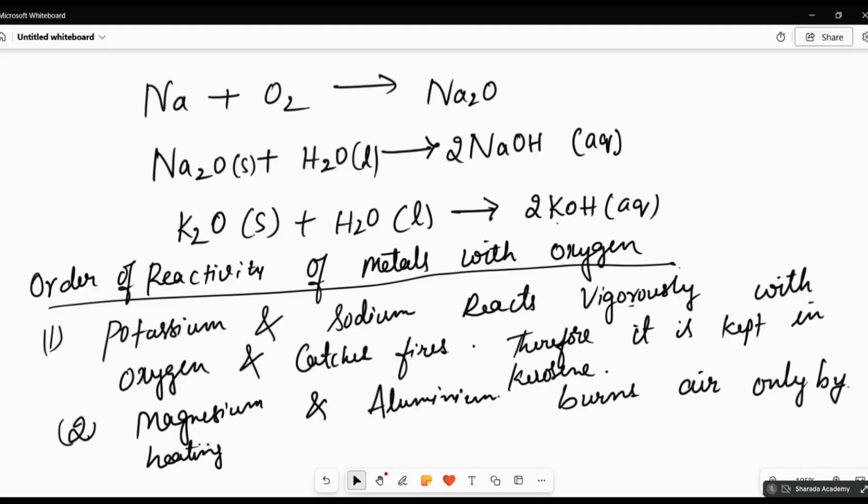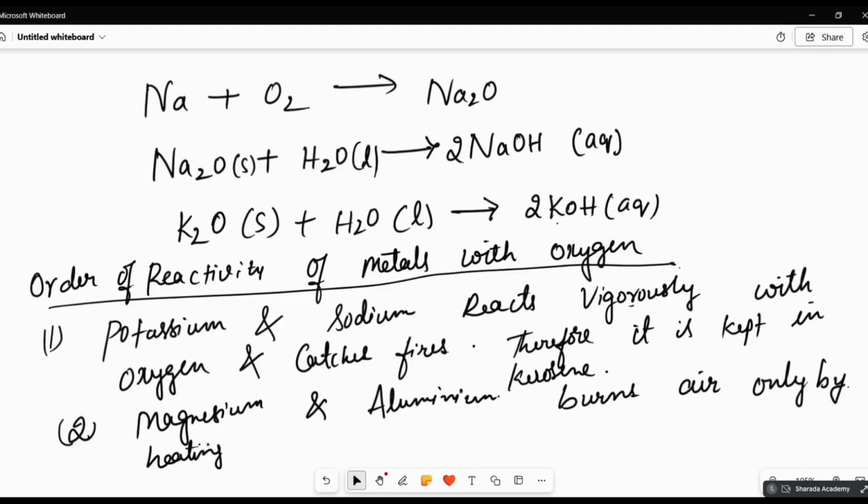When you heat it, burning in the air, magnesium oxide and aluminium oxide are formed. But when you expose it to the air, a very thin layer of magnesium oxide and aluminium oxide is formed. When it forms a thin layer, it acts as a protective layer, so further oxidation will not happen.